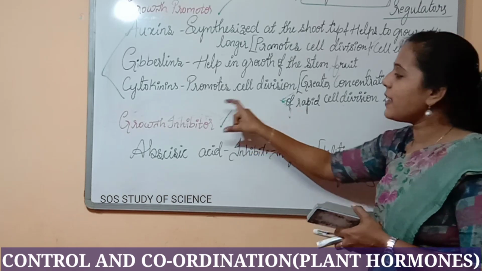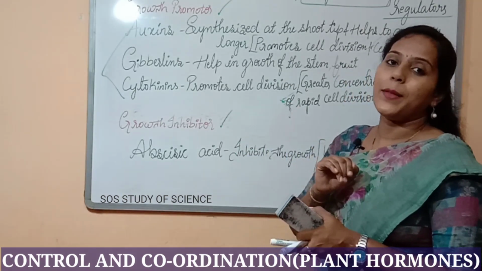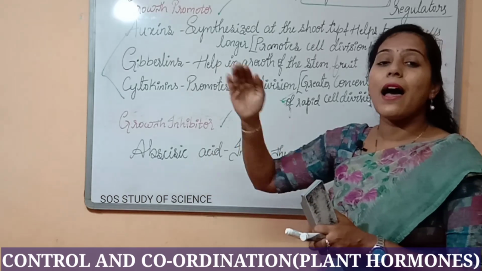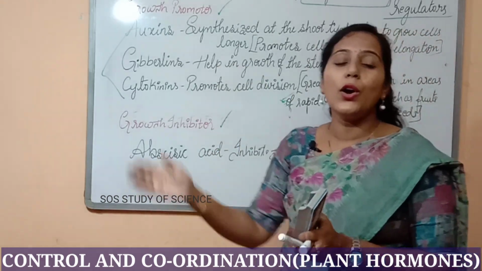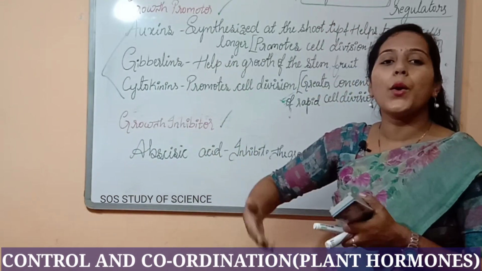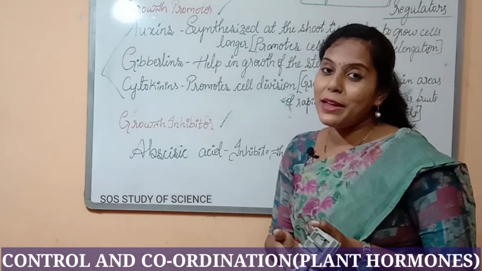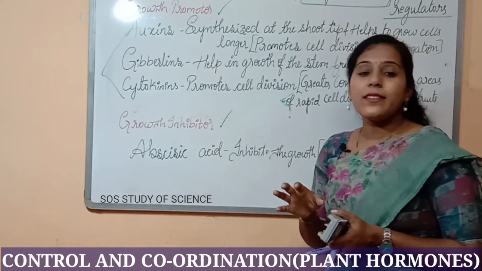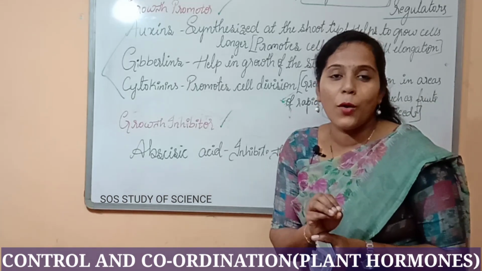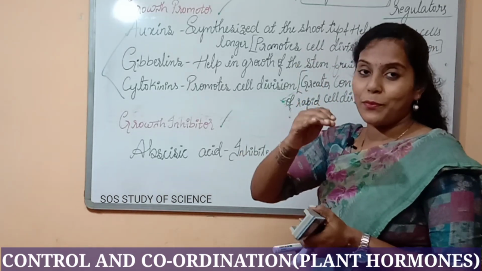As the name says, an inhibitor inhibits the growth of the plant. That means it makes the plant's growth stop. Hence we call it the growth inhibitor. When I talk about the growth inhibitor, the example is abscisic acid. Abscisic acid is the plant hormone which helps the plant's growth to stop.